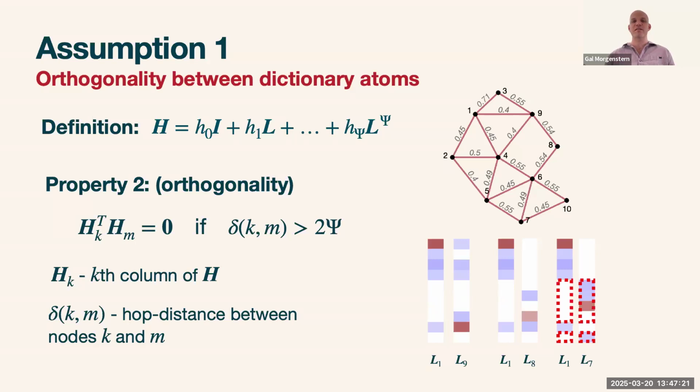But if the distance is far enough, in this case we consider a first order graph filter, and you can see that 1 and 7 are not too close, then the measurement spaces will be different, and in this case they will be orthogonal. Generalizing this concept, the dictionary atoms H_k and H_m are orthogonal if the distance between k and m over the graph is bigger than 2ψ. This is the main property we're going to use.